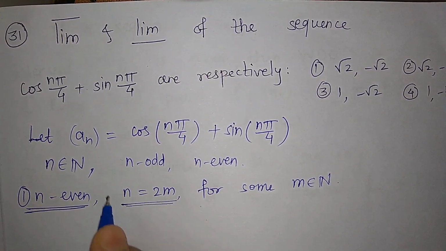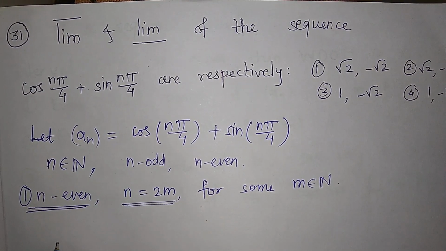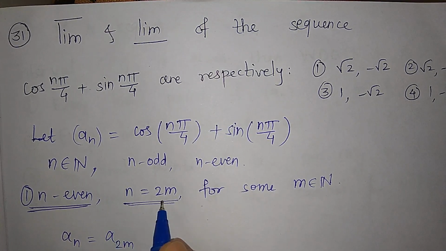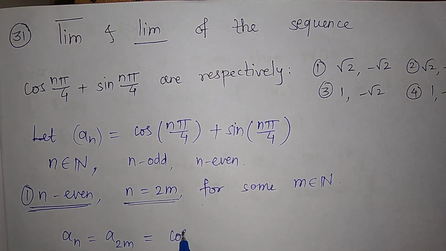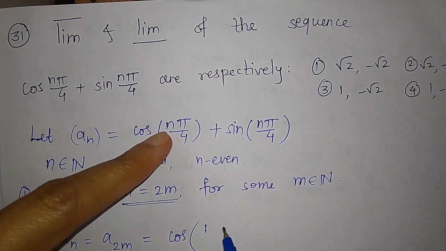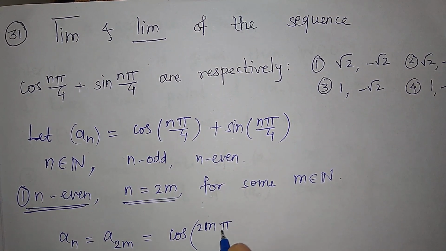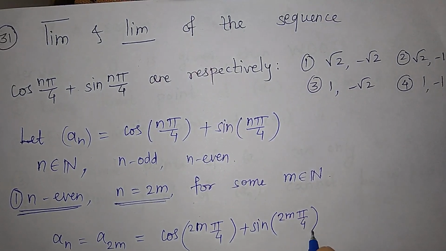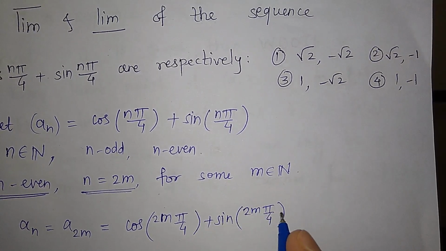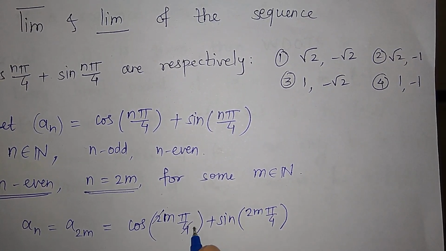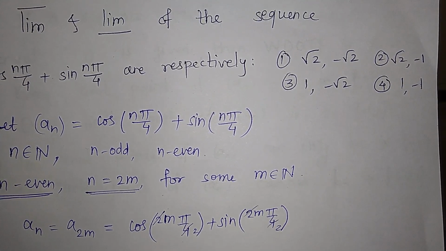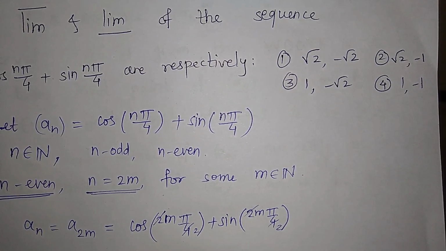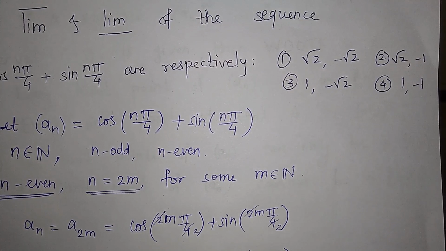Now just find out the value of a_n at this. So a_n will be a_2m, because we have taken n equal to 2m. So this is equal to cos, now replace this n by 2m, so it is cos 2m pi by 4 plus sin 2m pi by 4. Now just look at this. We can cancel this 2 with this 4. So this is just equal to cos m pi by 2 plus sin m pi by 2.